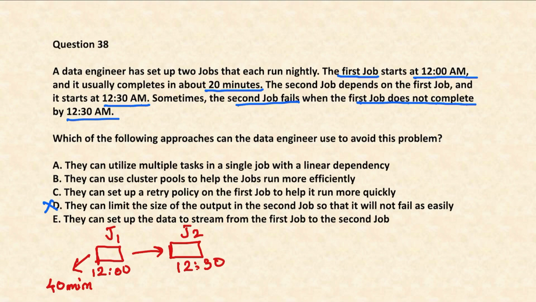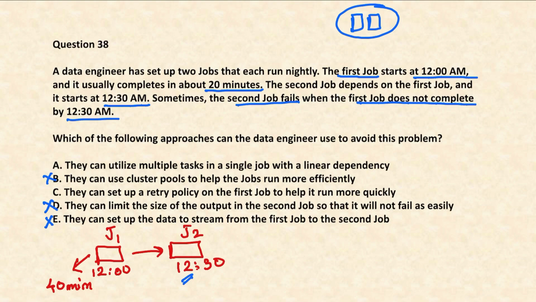Let's see the next option. They can set up the data to stream from the first job to the second job. No, even if you are streaming the data, it doesn't mean that the job scheduled at 12:30 will stop. It will still run at 12:30 even if the data is dependent. Then, they can utilize cluster pools. Cluster pools are not required in this case because cluster pools only have a set of clusters, and in this set of clusters you have your VMs. So this will not help you in resolving the job failure of the second job.